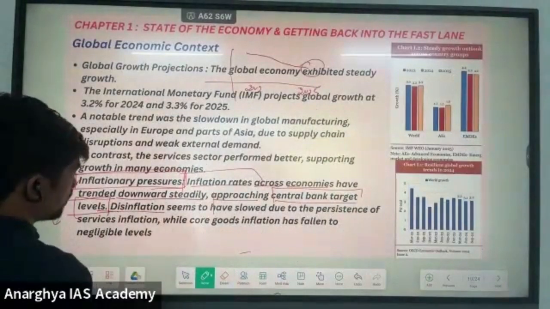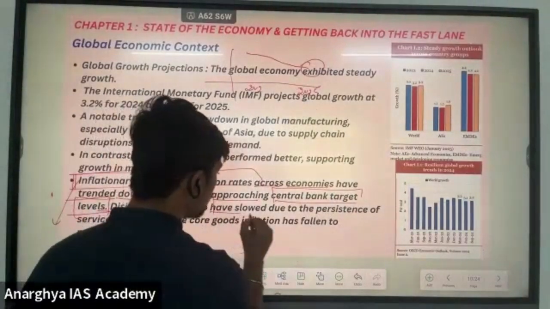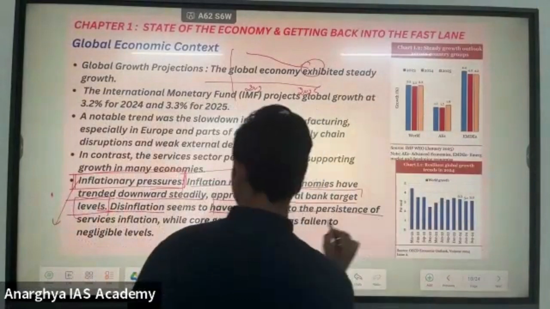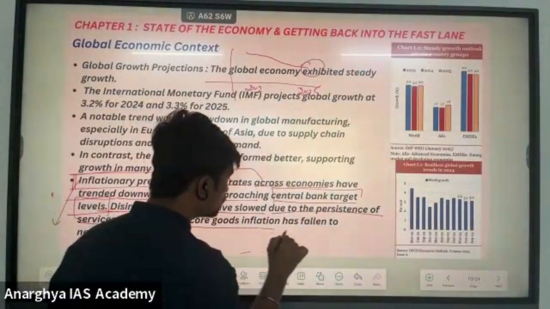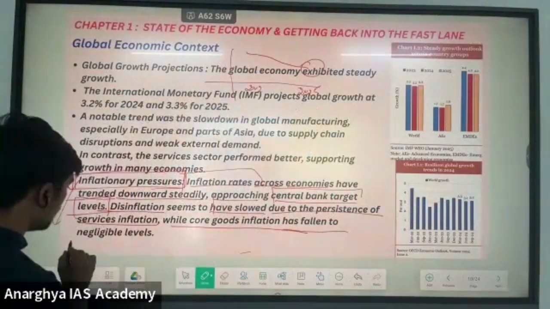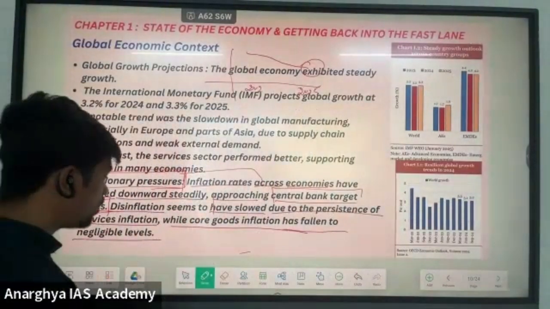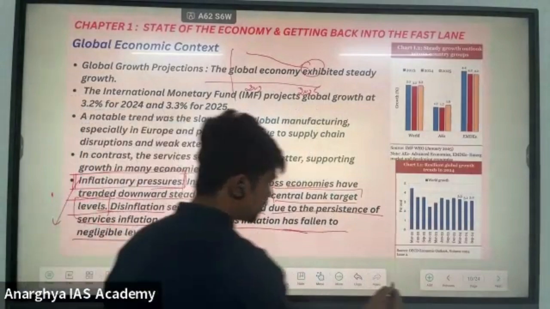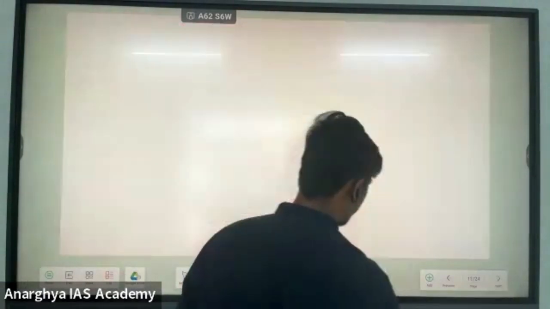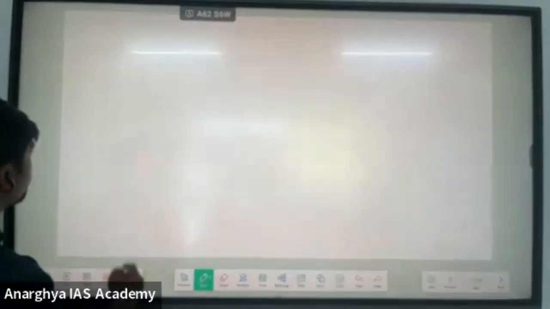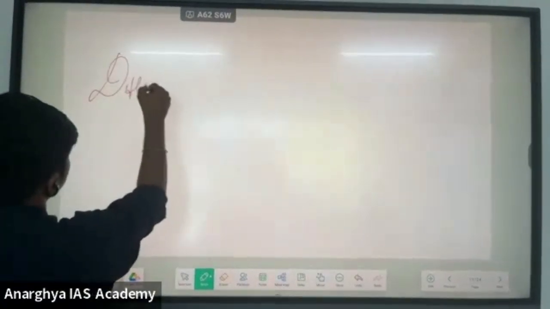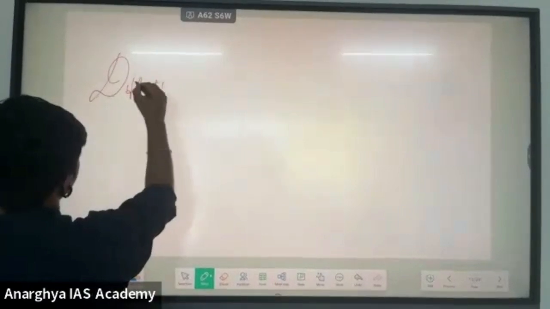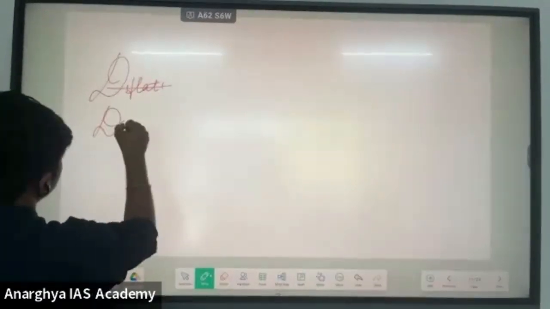And they are saying that disinflation seems to have slowed due to the persistence of services inflation, while core goods inflation has fallen to negligible levels. What does it mean? What is disinflation?